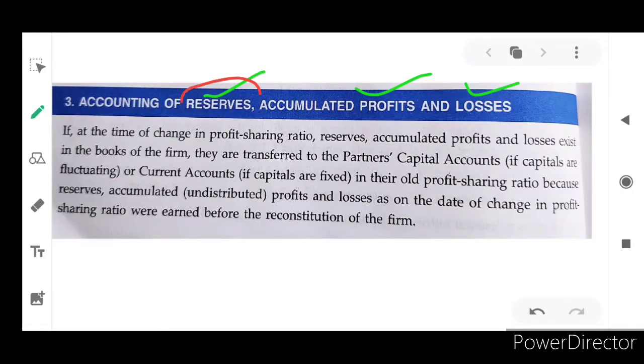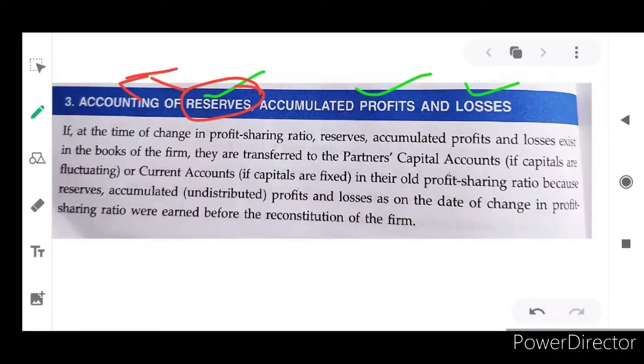So do you know what is the reserve? It is not specific, but we allot some money to meet future contingencies. If any contingencies or unexpected liabilities arise in the future, we will suffer losses. So, to meet this kind of situation, we allot some amount from profit, isn't it? In grade 11 itself you have studied about reserves, depreciation, reserves and provisions. So, what is reserve? It is not specific in nature.